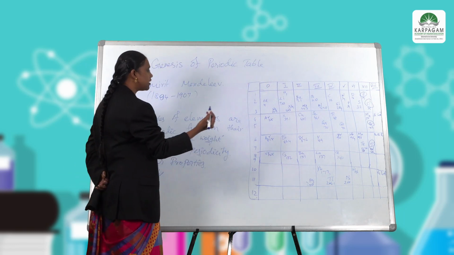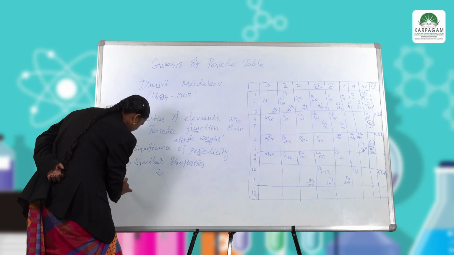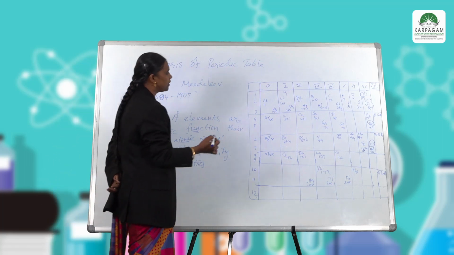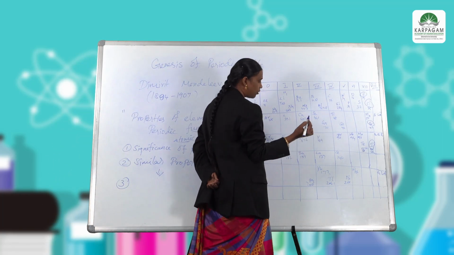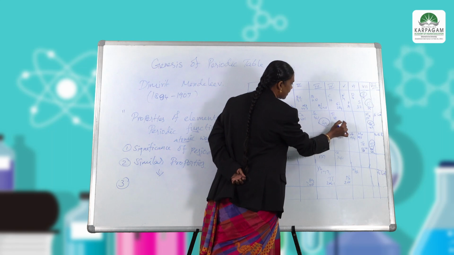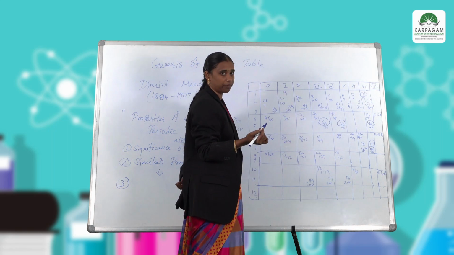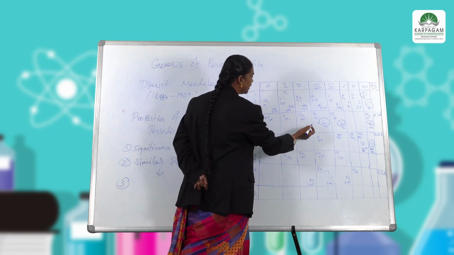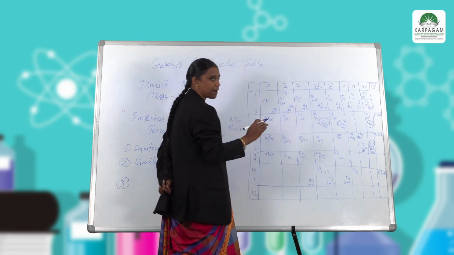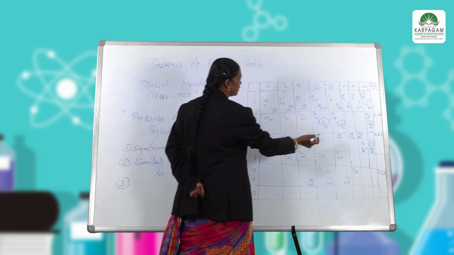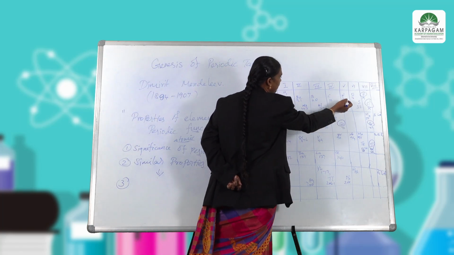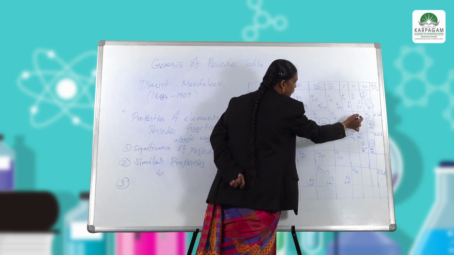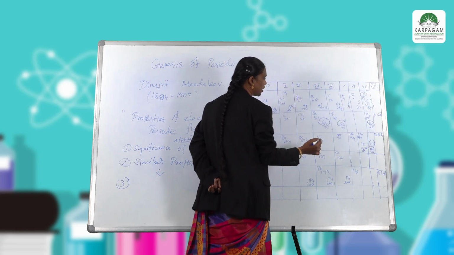Another point is that he anticipated some elements. In the period of Mendeleev's arrangement, gallium and germanium were not yet identified, so he left gaps in his table, like this. Here, below nitrogen and phosphorus he put a gap, and below oxygen and sulfur he put a gap.